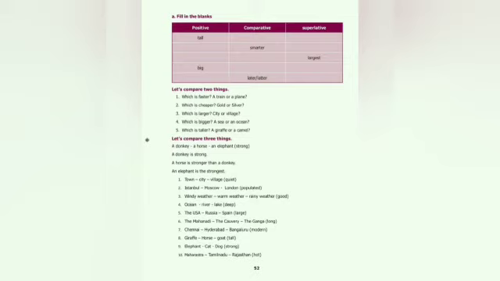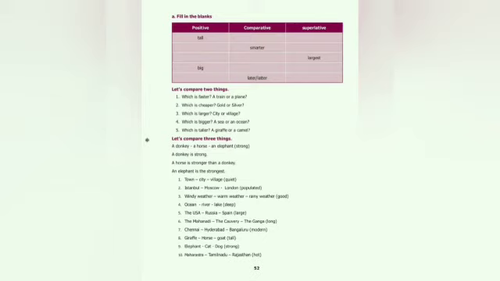Which is large, city or village? City. Which is bigger, sea or ocean? An ocean. Which is taller, a giraffe or a camel? A giraffe. Now let us compare a donkey, horse and an elephant. A donkey is strong. You can say a horse is stronger than a donkey. You can compare two things, horse and donkey. A horse is stronger than a donkey. An elephant is the strongest. You compare the elephant to all the remaining two, the donkey as well as the horse.